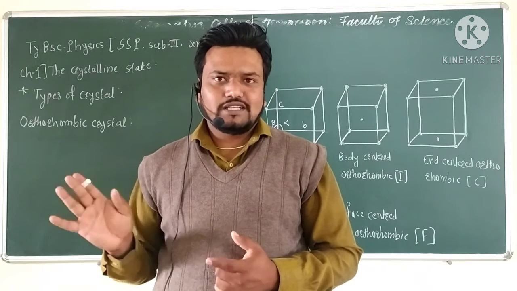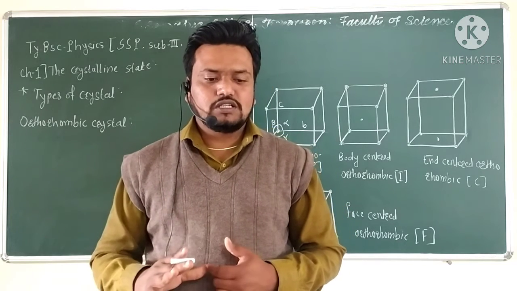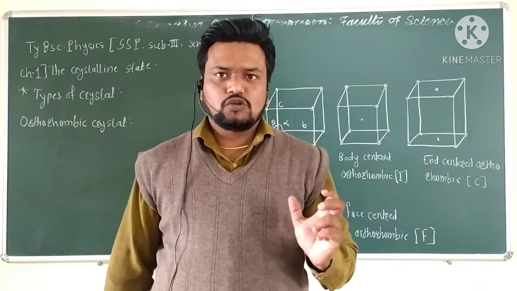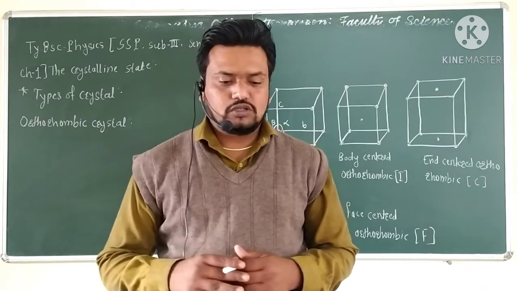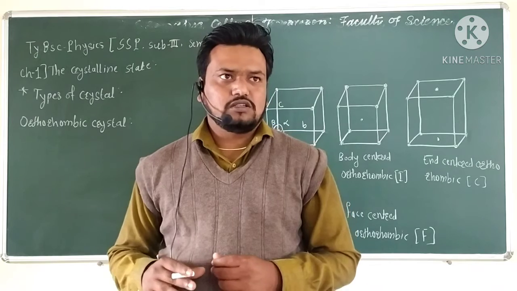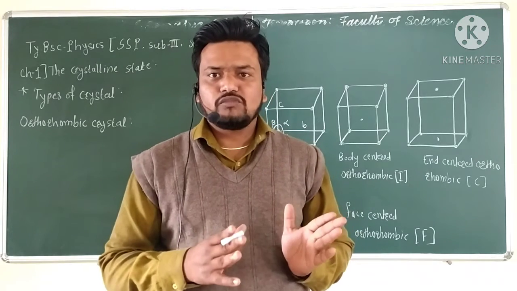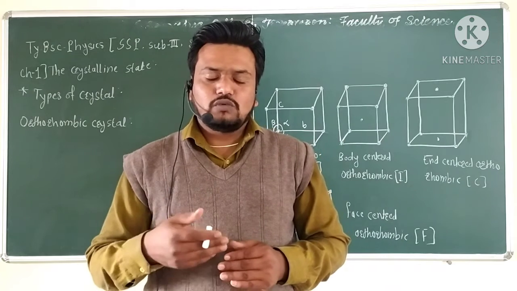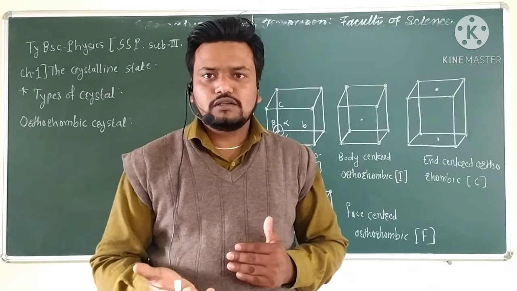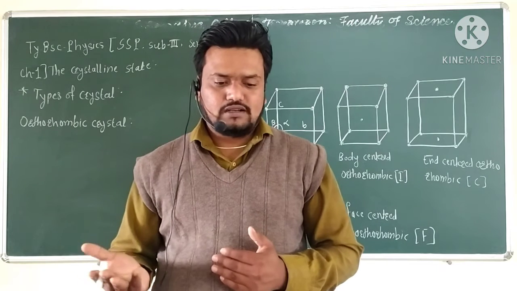We want to see the third type of crystal structure, the orthorhombic structure. In this given crystal structure, we want to see the relation between the side lengths and the relation between the angles.